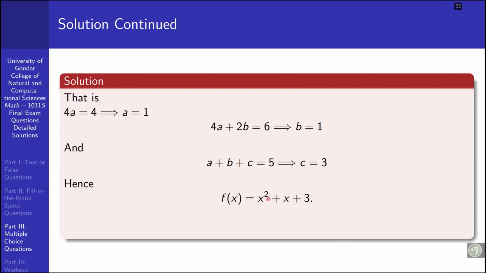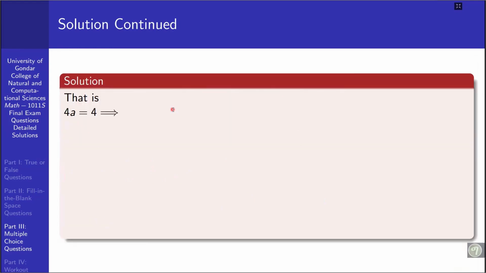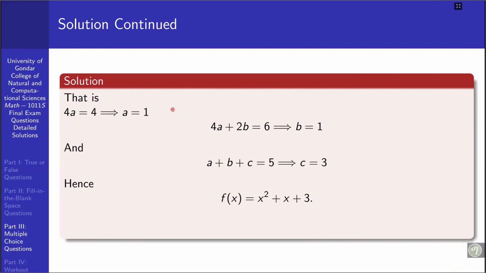So the expression for the given function, f of x, will be x squared plus x plus 3. The alternative that contains this is a, so the answer for this question is a.